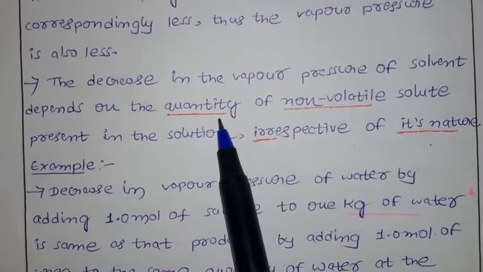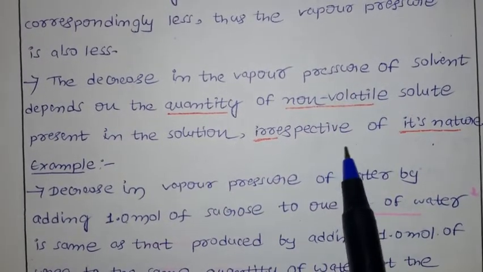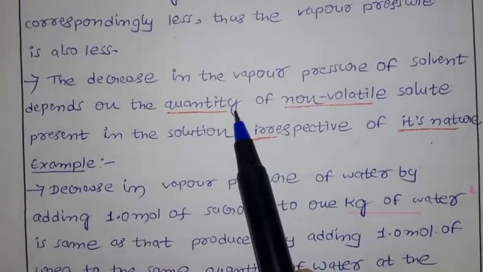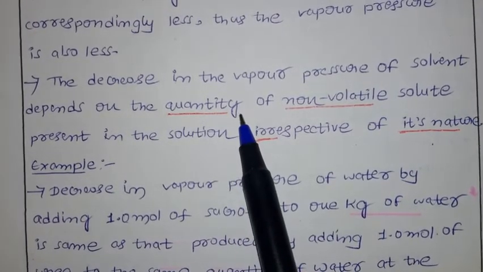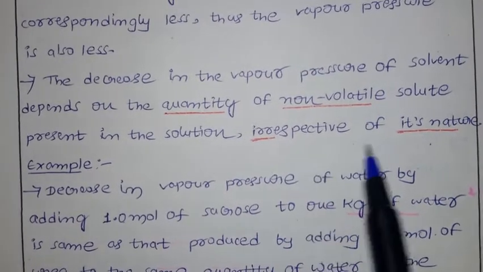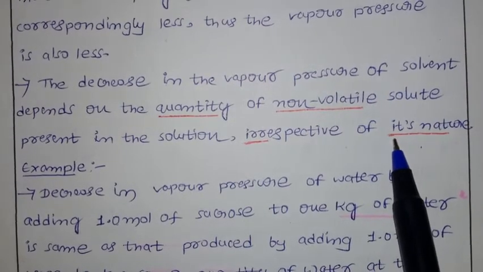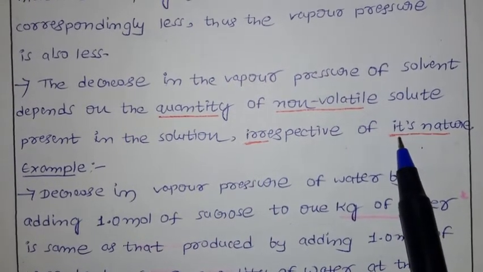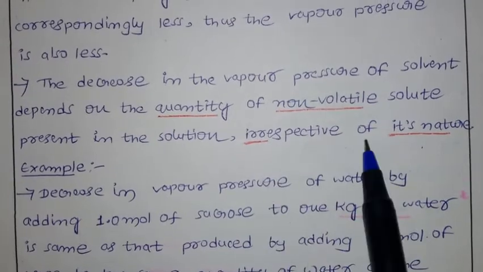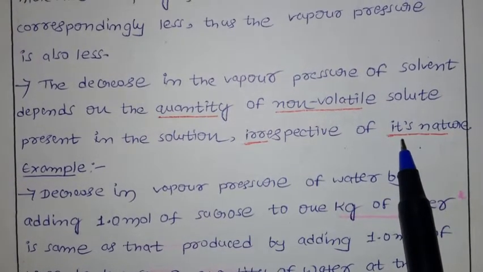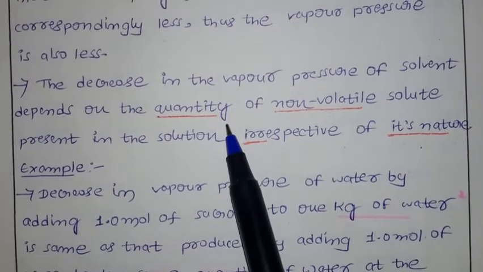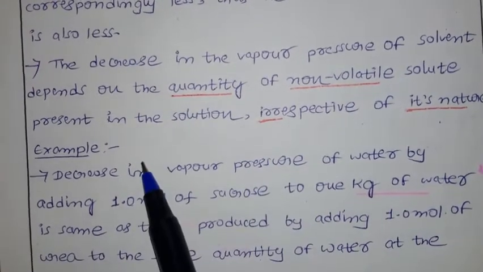It depends on the quantity, not on the nature. That means how much you are adding, 1 kg or 2 kg, is important, but which solute you add is not. Whether you add urea or sucrose, whatever it may be, it is irrespective of its nature. It is independent of the nature; it depends on the quantity. Let us see the example here.